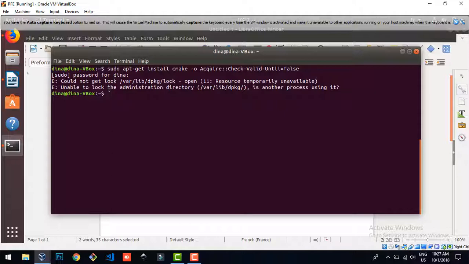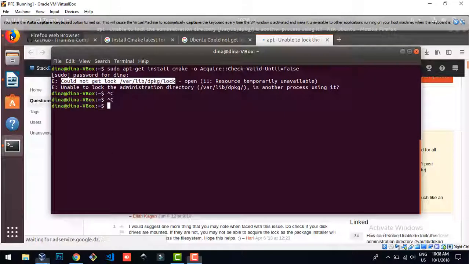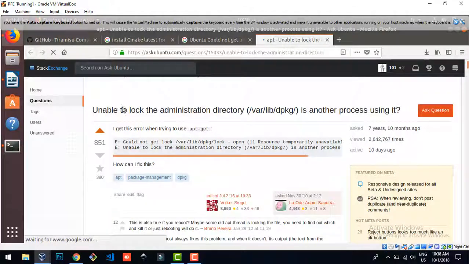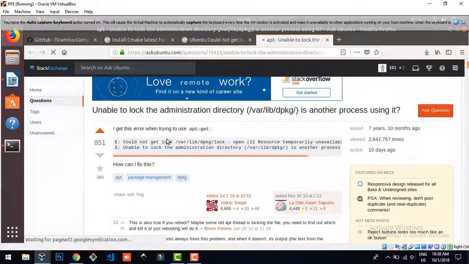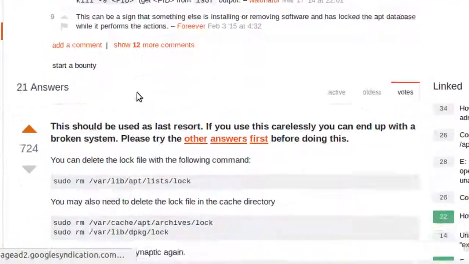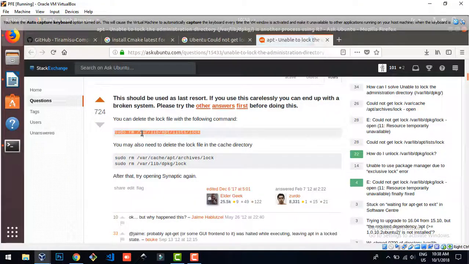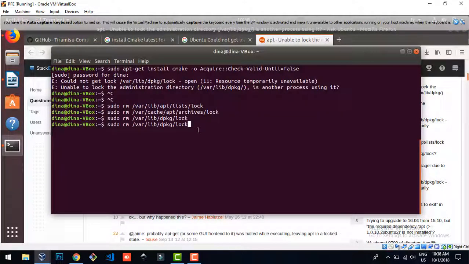Couldn't lock. Okay, I've seen this problem somewhere. So here it says that it couldn't get lock, so we're going to type those two commands here. Nice. Okay, and we're going to try again.